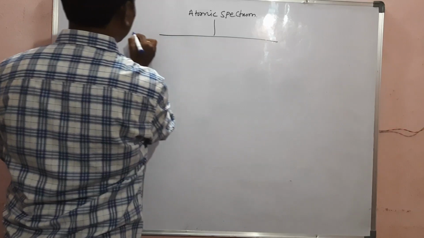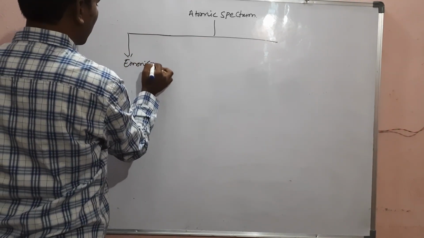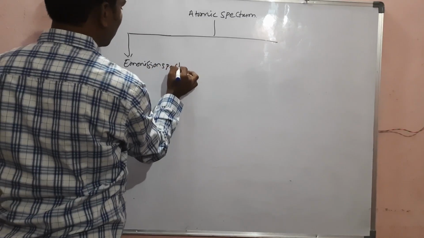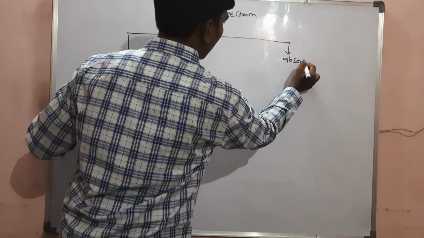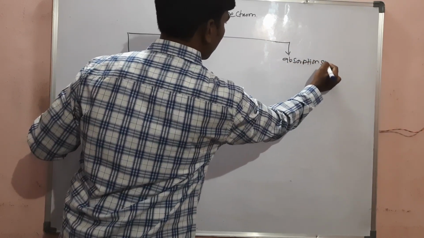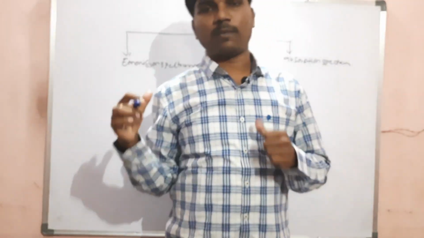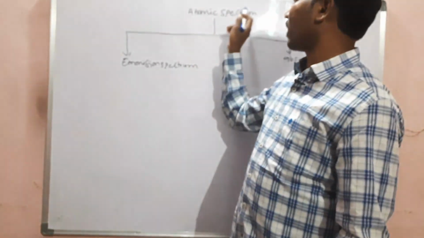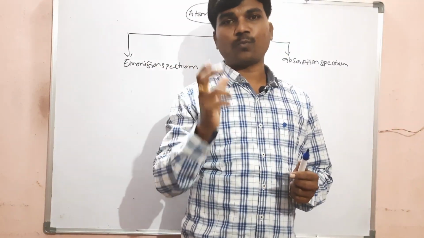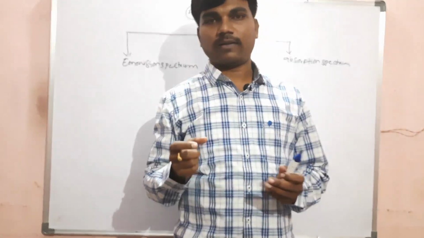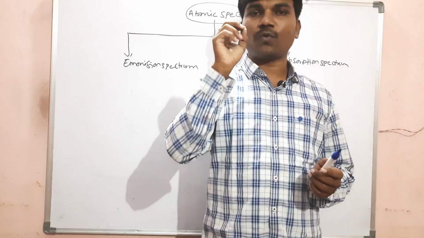Atomic spectrum is classified into 2 types, emission spectrum and absorption spectrum. Before starting absorption and emission spectrum, I will give clarity on atomic spectrum. Whatever we have seen, when white light is passed through a prism, the recorded spectrum is a continuous spectrum. In that, every color is visible to you very clearly.